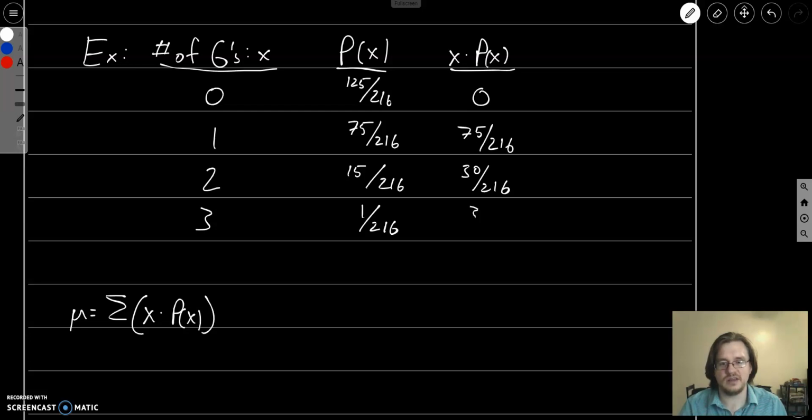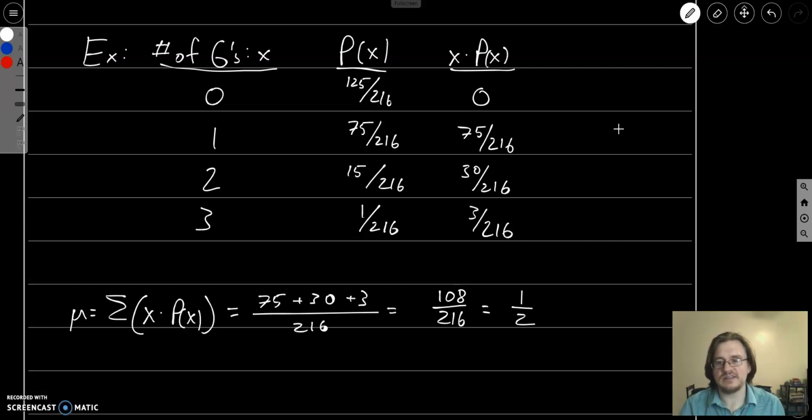And 3, well, that's just 3. So then when we add all of these up, this is 75 plus 30 plus 3 over 216, leaving out the 0 because anything plus 0 doesn't change anything. This is going to be 108 over 216, and that's exactly 1/2.